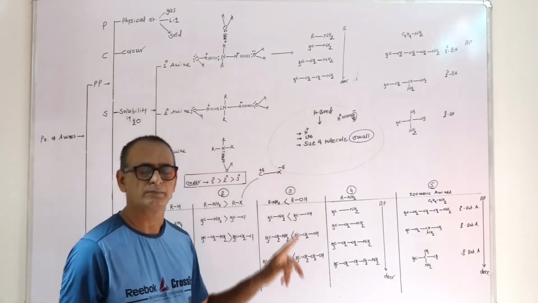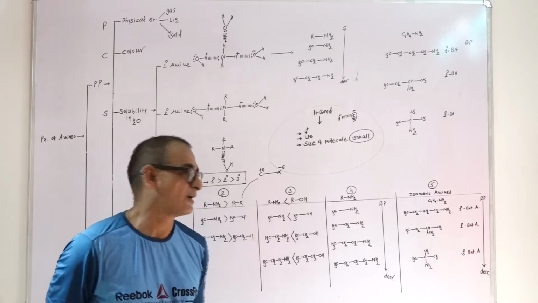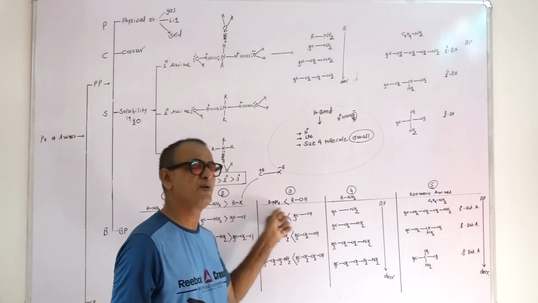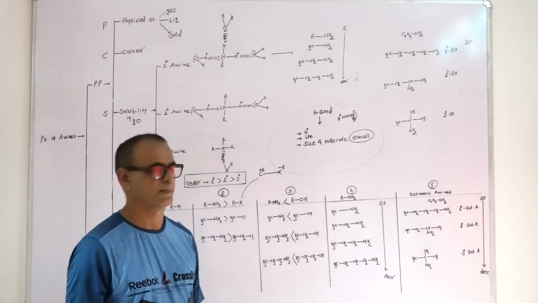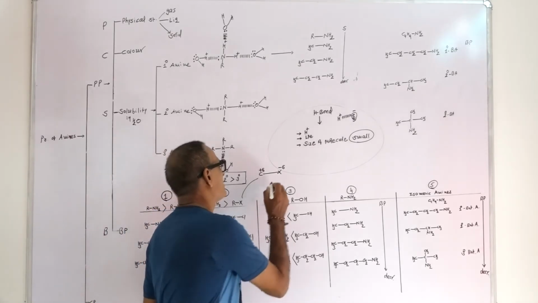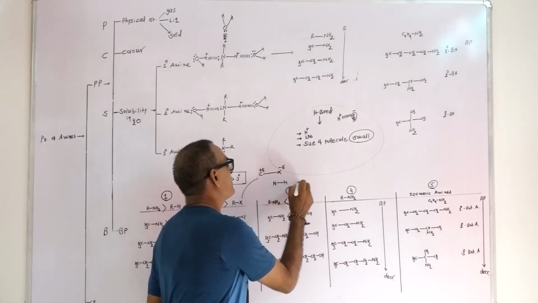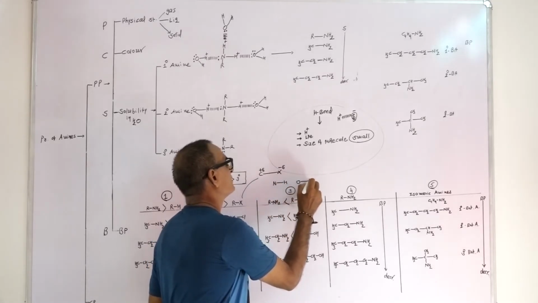Third one, you take primary amine comparison of boiling point in amines compound and alcohol compounds. You see, in amine compound there is a NH bond, in alcohol compound there is a OH bond.